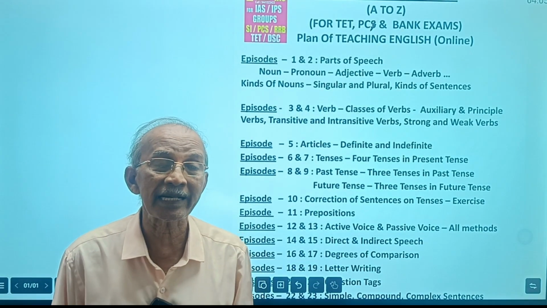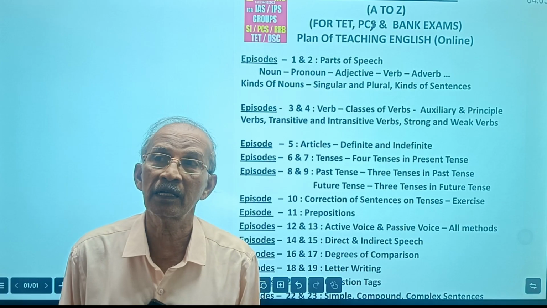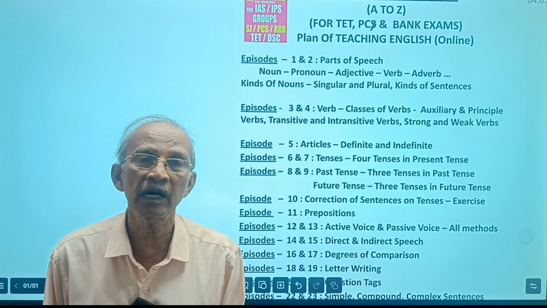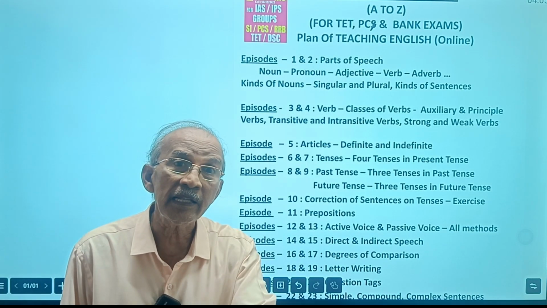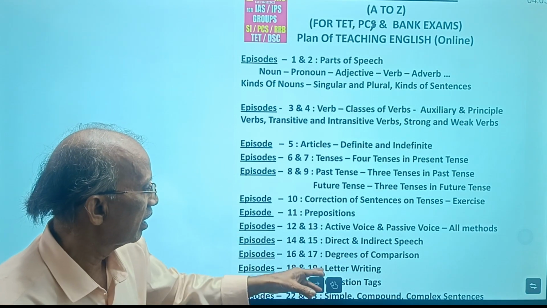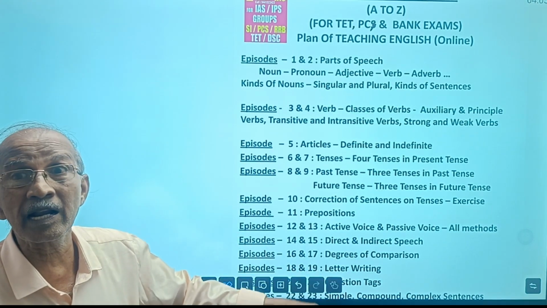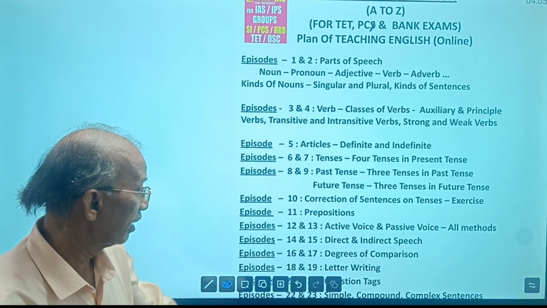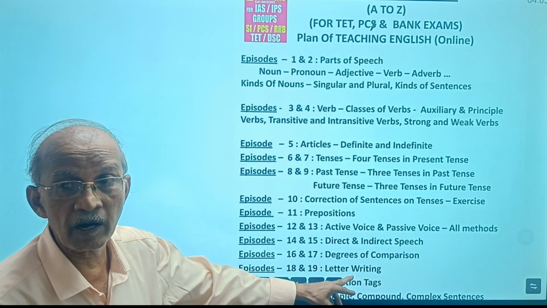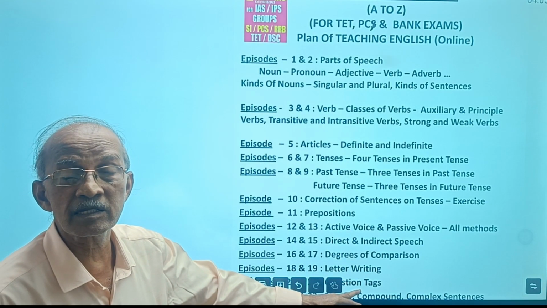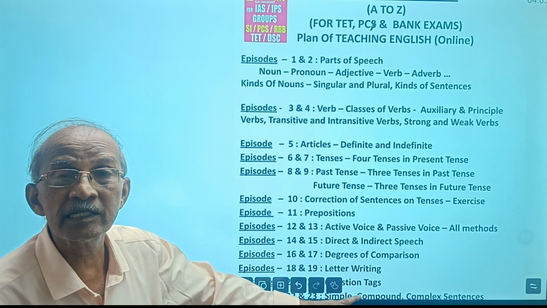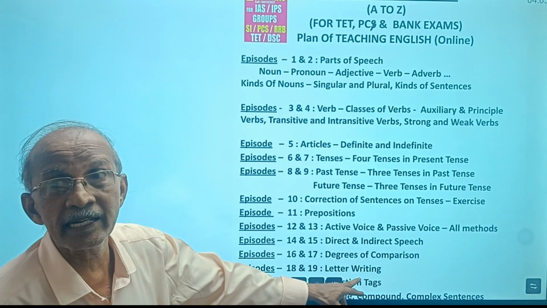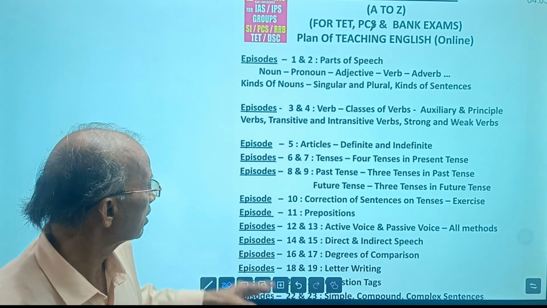Particularly in TET, DSC, B.Ed, in these competitive examinations, questions on letter writing are also being given. That's why we added this topic also. Though it does not belong to grammar, it's a composition. So letter writing also we discuss in this session.